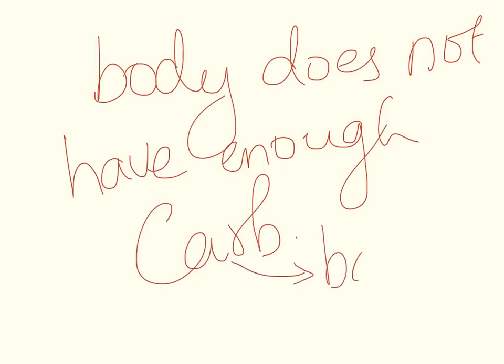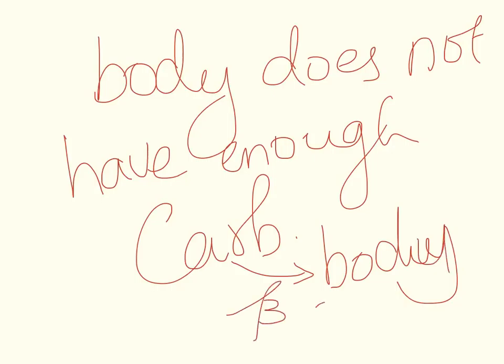The body performs beta oxidation to produce acetyl coenzyme A.